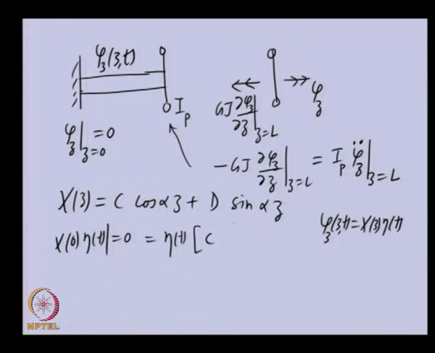So, you can see eta times c plus d into 0. We have already seen that for this particular case, because eta cannot be 0, this gives c equal to 0. This was a similar condition to the previous one. The complexity is there in the second boundary condition now.